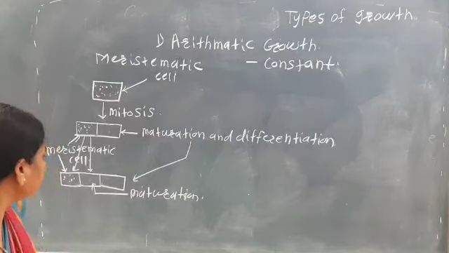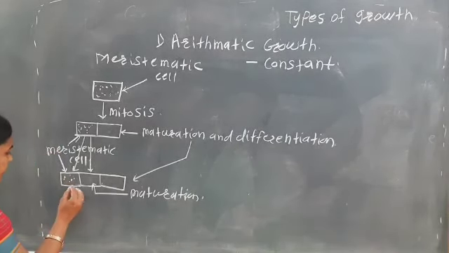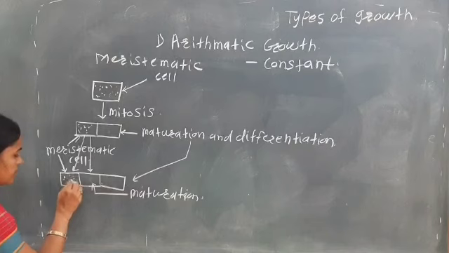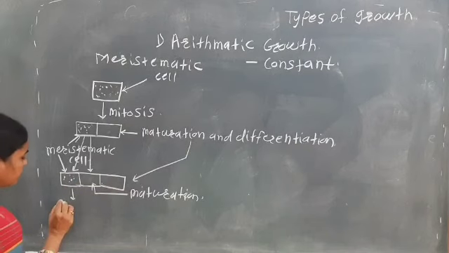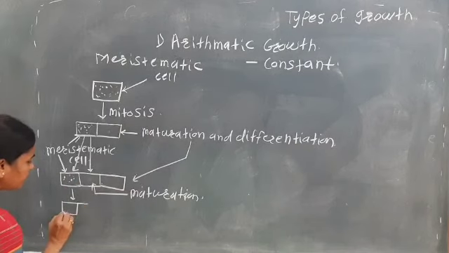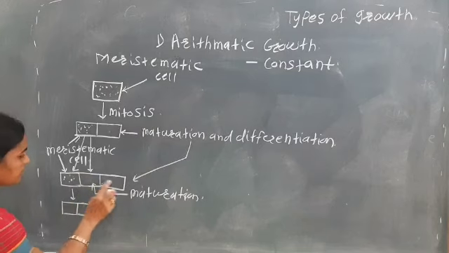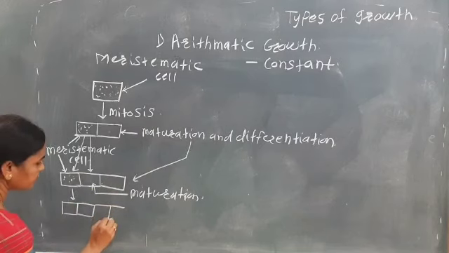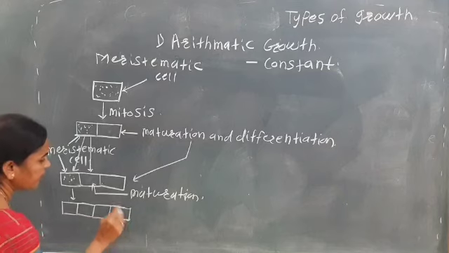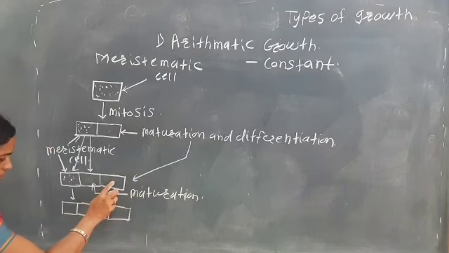If this meristematic cell again divides, two cells are produced like this. These are the remaining cells which are in the maturation and differentiation phase.